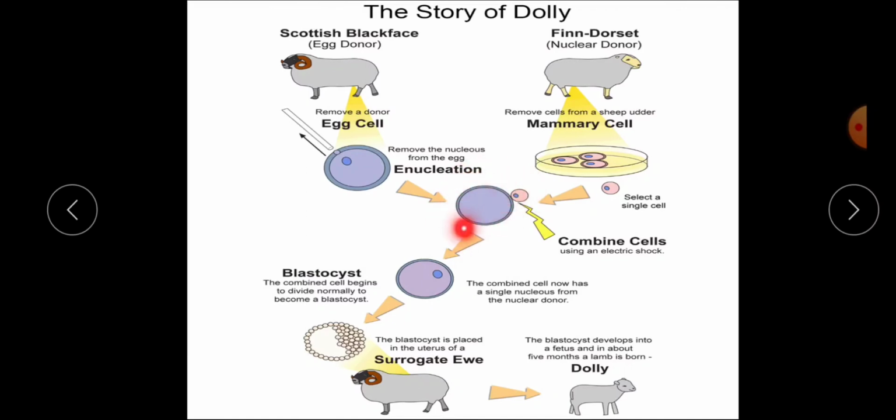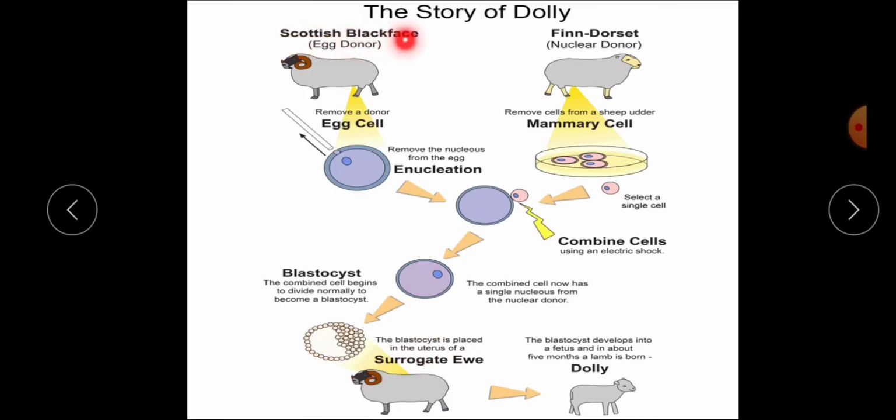using an electric shock, so that now the outer egg part is of Scottish Blackface, but the nucleus is of Finn Dorset. After it has combined, it developed into an embryo and slowly became a blastocyst. This all took place outside the female's body, and when it became a blastocyst, it was again placed inside the body of the Scottish Blackface. So it is called surrogate.